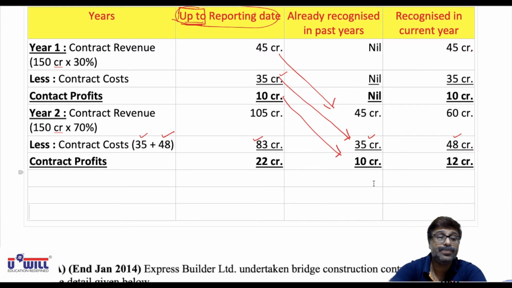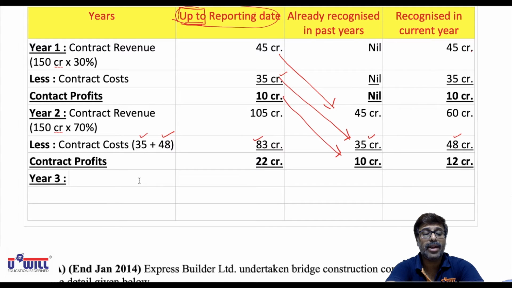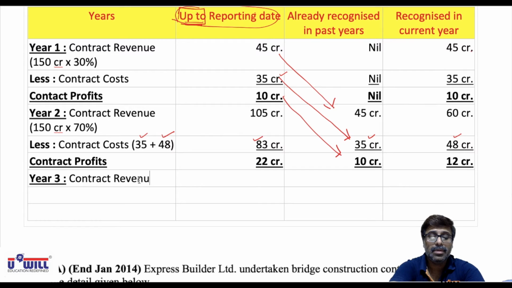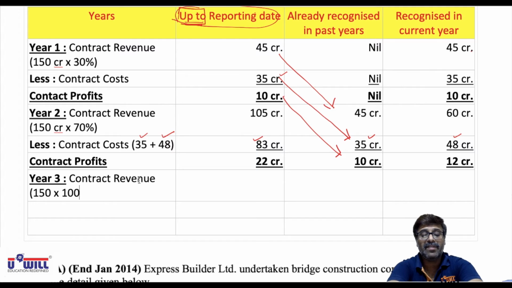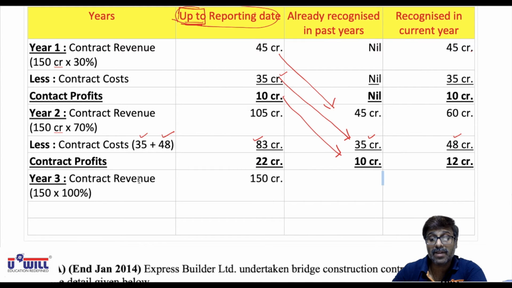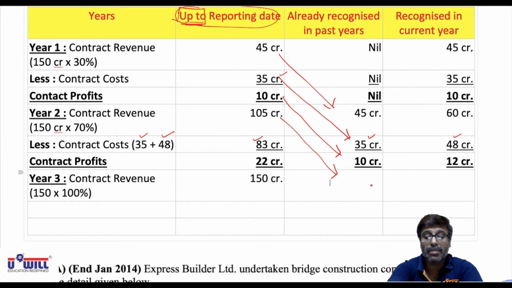Now exactly the same way we'll do it for the third year. Be attentive. First year 3. What is the contract revenue? Now third year is the last year, so 100% work is done. So 150 into 100%, entire 150 crores of revenue will be recognized in the books of accounts. From that, you'll minus the work done till last year, 105 crores. So 150 crore minus 105 crore, 45 crores of work is done in the last year.